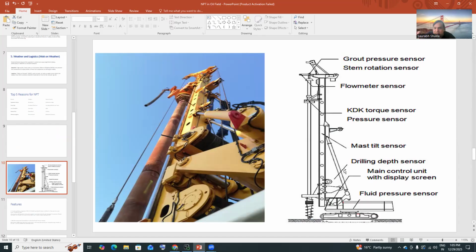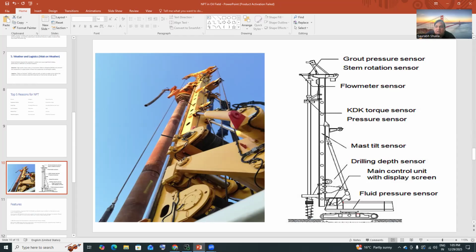If we get a reading that the torque is going high, or the RPM is going high, how can we reduce that? Let's reduce it. So we are putting a lot of sensors into the oil and gas rig and monitoring it on a continuous basis.